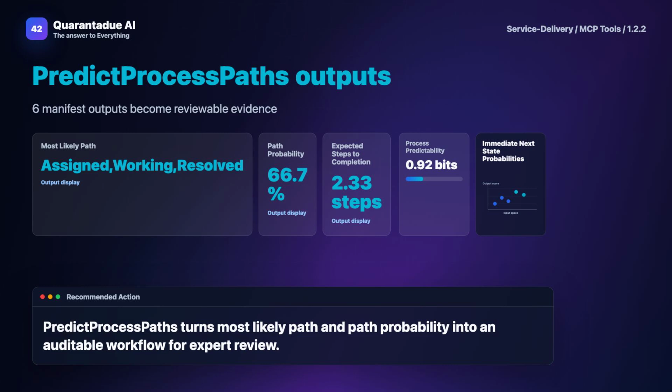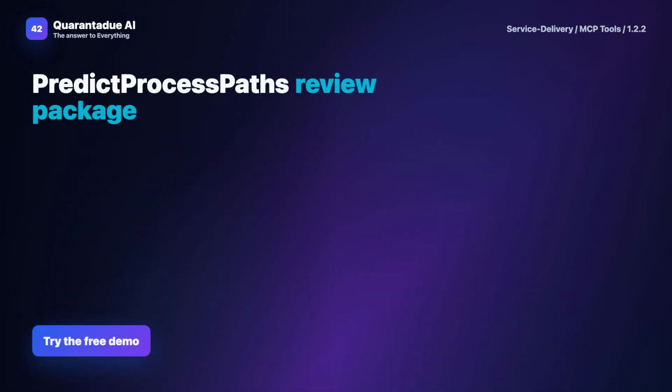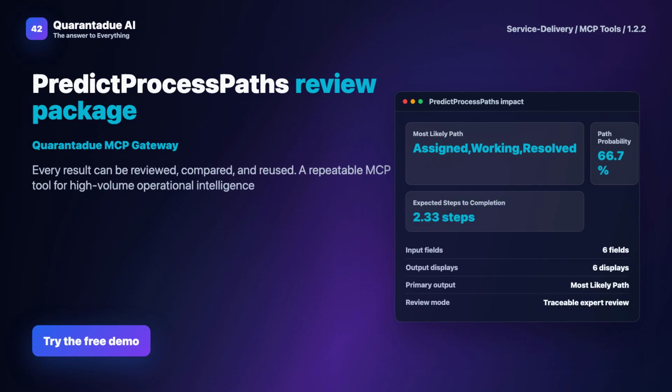Let me walk you through a hypothetical example. Imagine a network outage during peak business hours. PredictProcessPaths would take variables like time of day, affected systems, and historical resolution data. It might forecast that the most likely flow involves first diagnosing network connectivity, then server checks, and finally application restarts, with estimated time for each step. By following this forecast, your team could significantly reduce mean time to resolution, improving efficiency and customer satisfaction.